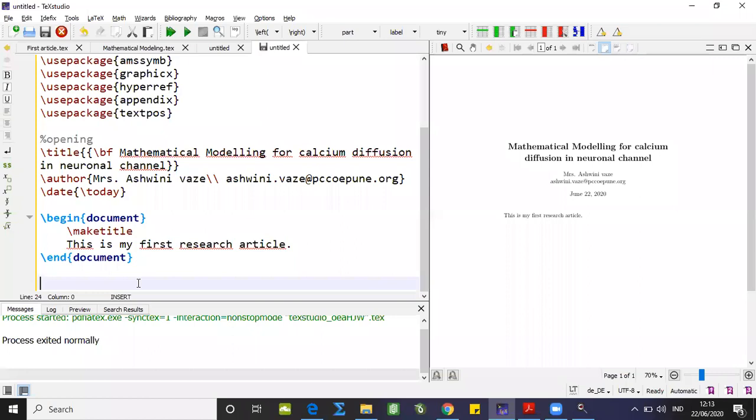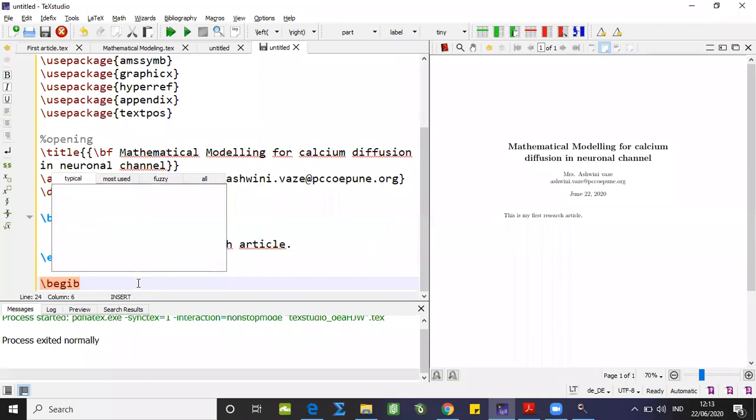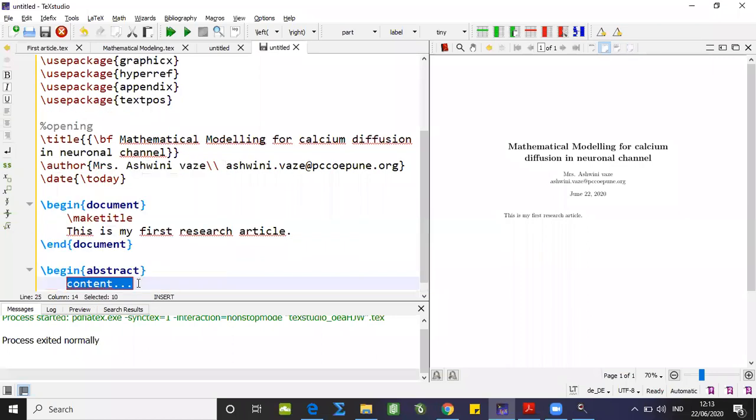And for abstract, now I'm going to put down here an environment which begins with backslash begin abstract. I got my environment, right?